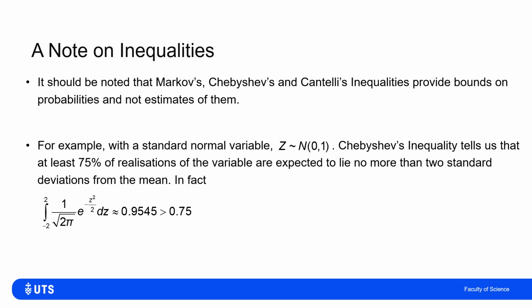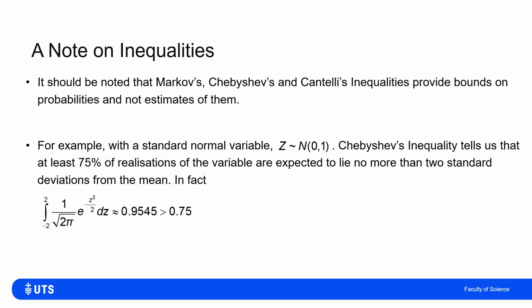So Chebyshev's inequality said that for any distribution, no more than 1 over k squared of the distribution would be more than k standard deviations above or k standard deviations below the mean. So for example, here that would be setting k equals 2.